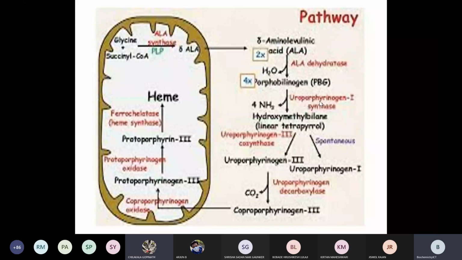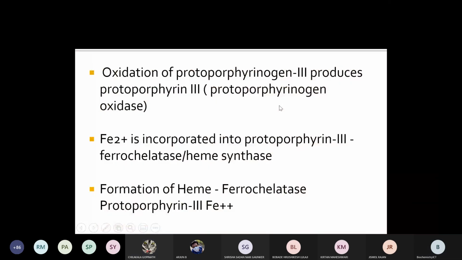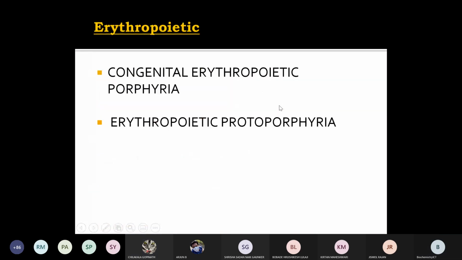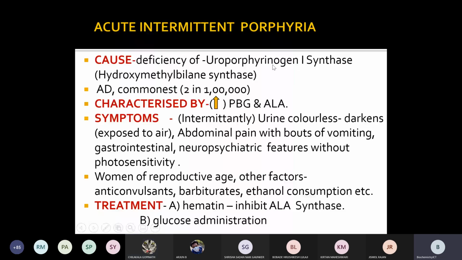Okay. So uroporphyrinogen 1 synthase is also called hydroxymethylbilane synthase, because hydroxymethylbilane is formed from this PBG. With that enzyme deficiency, PBG and ALA get accumulated. Their level will be increased.